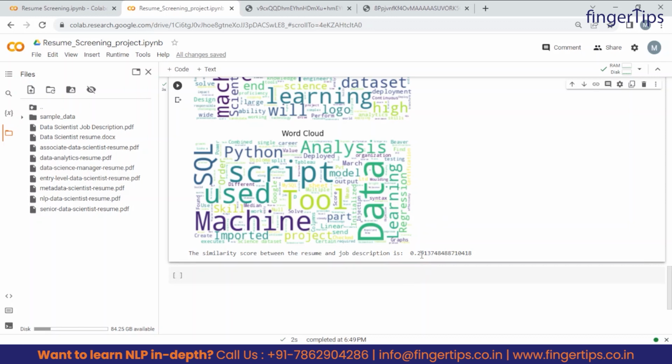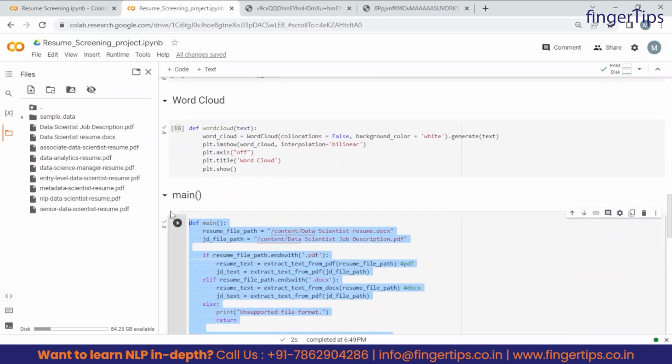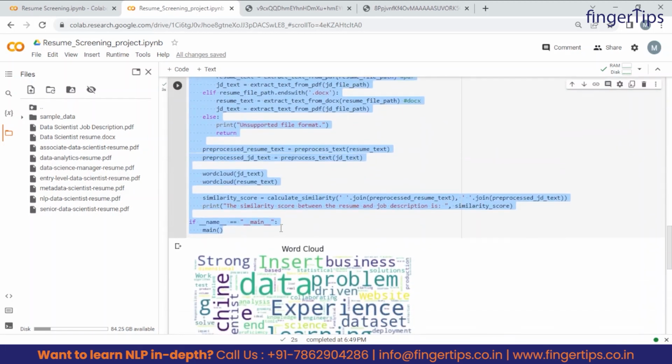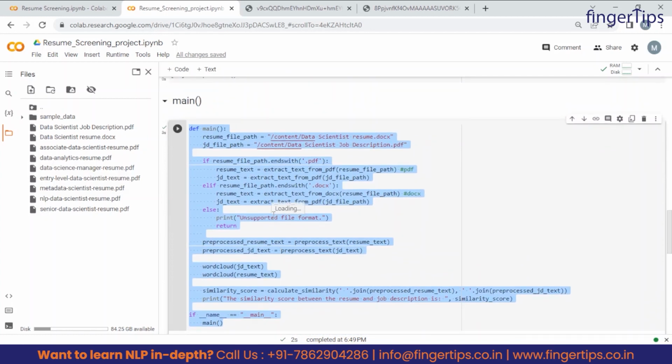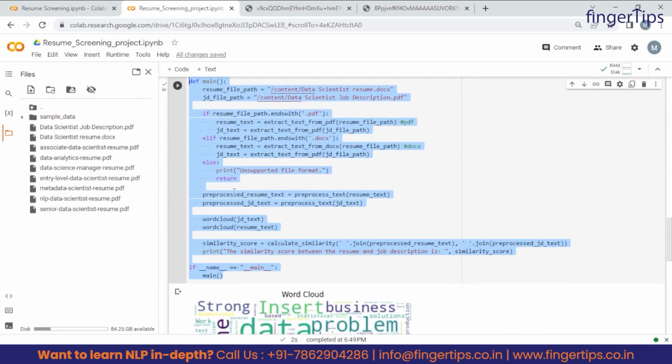So let's say we set the threshold to 25%, right? So this resume fits well as per the job description we have provided, and the last one, where we had a similarity score of around 23%, is below our threshold, that is below 25%, so we can reject that resume. And guys, this is the motivation behind all the automated tools recruiters are using these days. For example, we have the ATS system, and many tools like this, right?